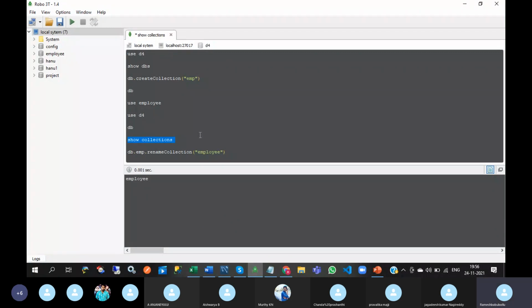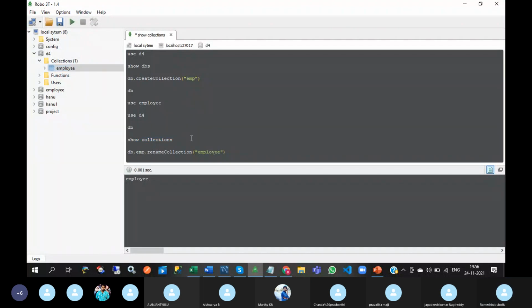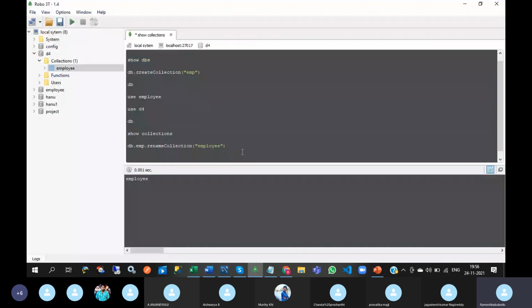Next, drop collection. See here, the D4 database is not there. If you right click here and refresh, then it will be there. So you can have these features here also. See this. Rename collection, drop collection, all the features you can have. So how to drop the collection?